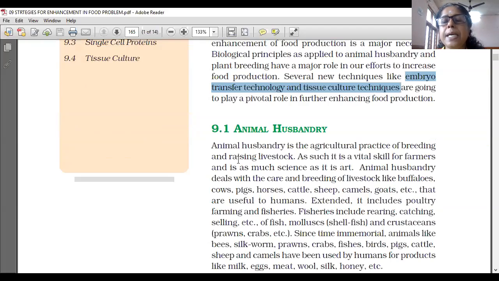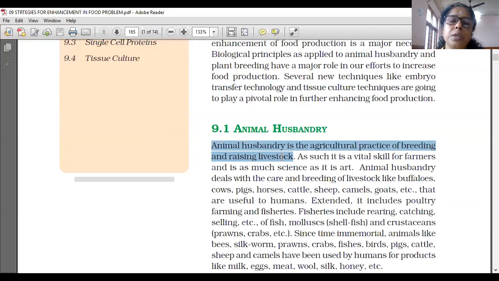Animal husbandry is the agricultural practice of breeding and raising livestock. As such, it is a vital skill for farmers and is as much science as it is art.